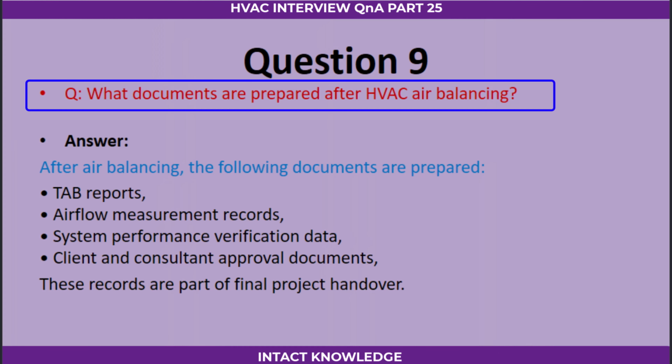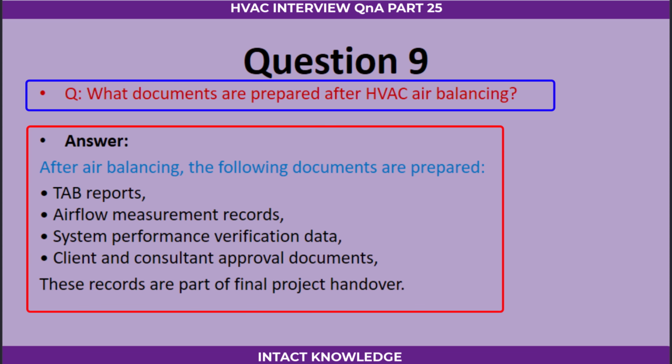Question 9. What documents are prepared after HVAC air balancing? Answer. After air balancing, the following documents are prepared: TAB reports, airflow measurement records, system performance verification data, client and consultant approval documents. These records are part of final project handover.